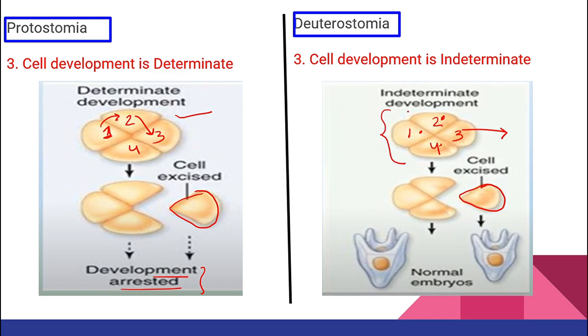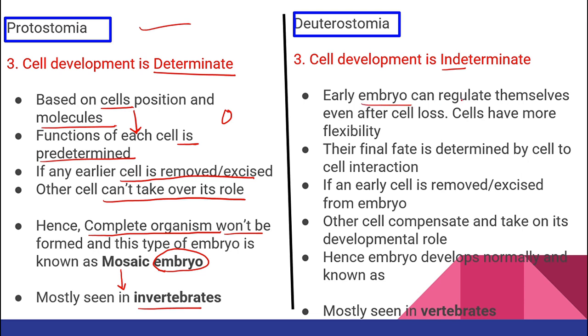That means here whatever embryo is going to form, it is due to cell interaction. Let's see over here. Early embryos can regulate themselves even after cell loss. Cells have more flexibility. Their final fate, that means finally what embryo is formed, is determined by cell to cell interaction. If in the early stage I remove any of the cells, other cells compensate and take on its developmental role. So if I remove one cell, the other cells will support and play the function of that removed cell, right?